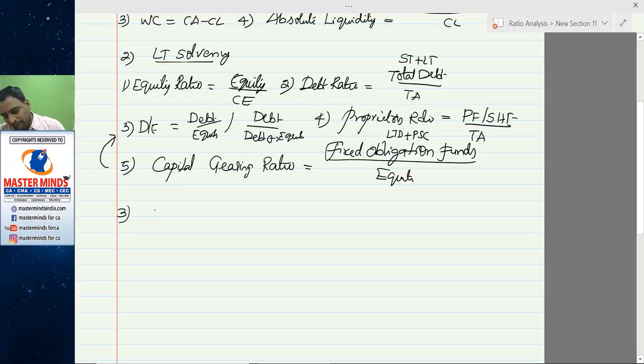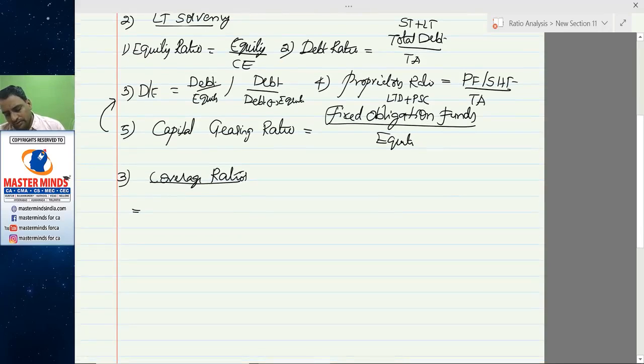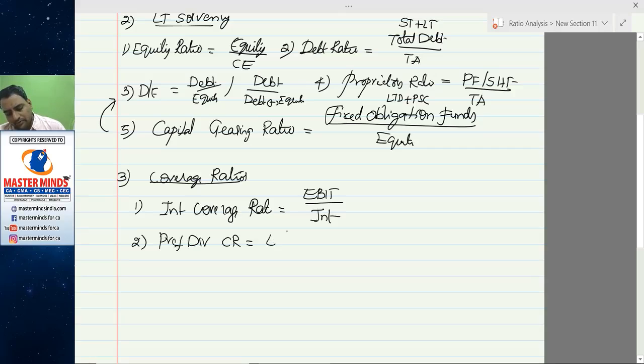Third category, coverage ratios. Coverage ratios include interest coverage ratio, that is equal to EBIT by interest; preference dividend coverage ratio, that is equal to profit after tax divided by preference dividend; and equity coverage ratio, which is equal to earnings available to equity shareholders divided by equity.